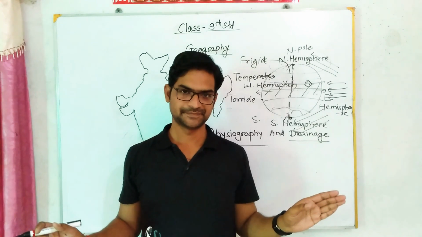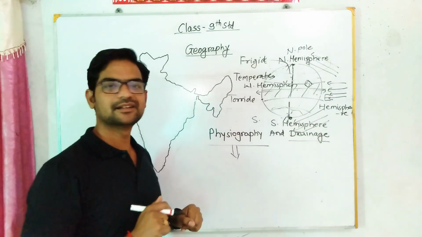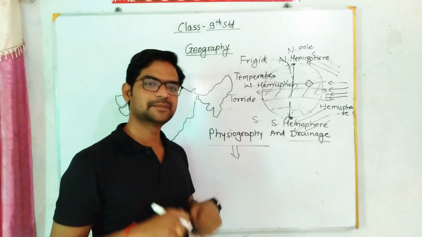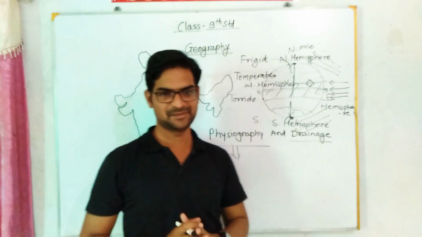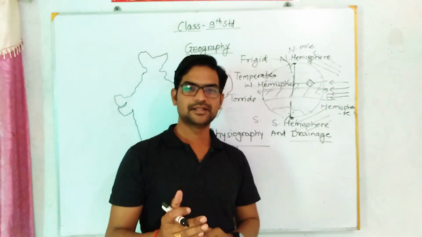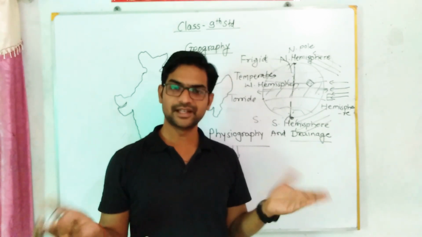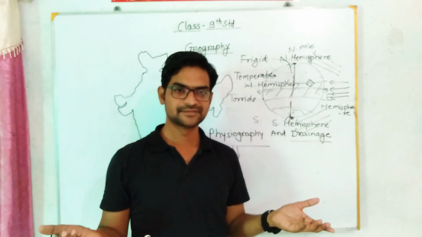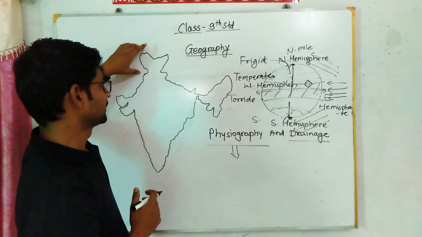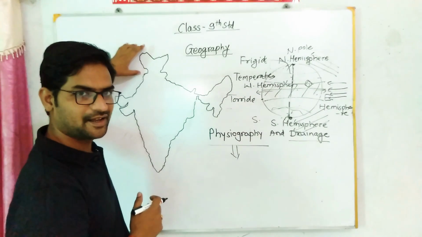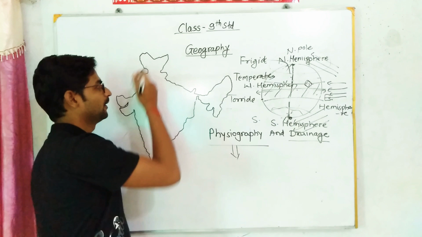by ice. Is it? So my dear students, this type of climatic condition we also experience in our country, even though we are located in the northeastern hemisphere. So where can we experience this type of very cold climatic condition in our country, can you tell me, my dear students? Yes, correct. And the answer is that place which is called heaven on earth, isn't it? Yes, one and only, none other than Jammu Kashmir.